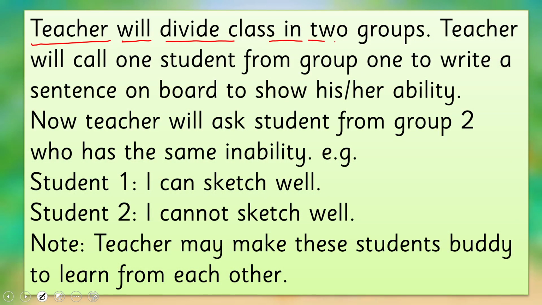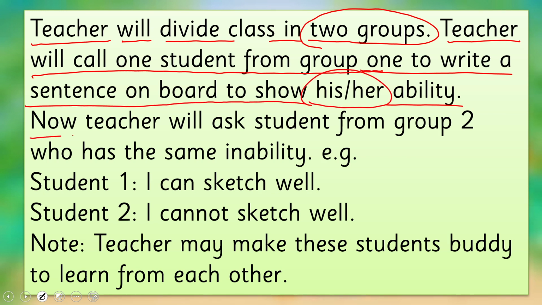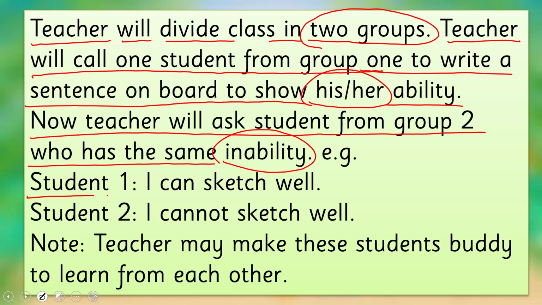The teacher will divide the class into two groups, and the teacher will call one student from group 1 to write a sentence on the board to show his or her ability. Now, the teacher will ask a student from group 2 who has the same inability. For example, student 1 comes and writes on the board, I can sketch well. Like, I'm good in drawing, I can sketch well. The other student will come and will write, I cannot, because this is a skill I have not learned yet.